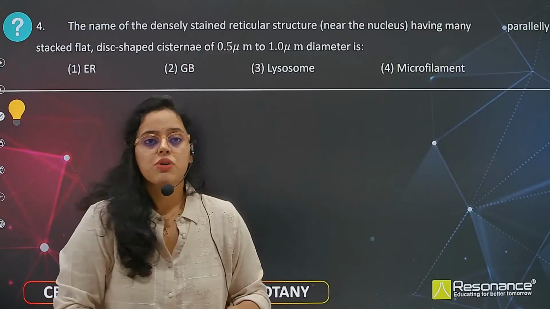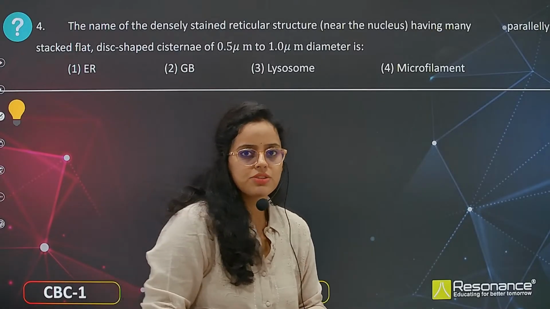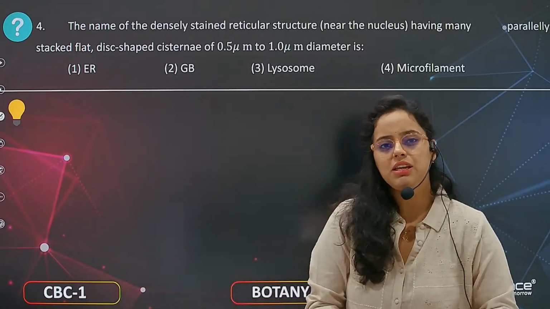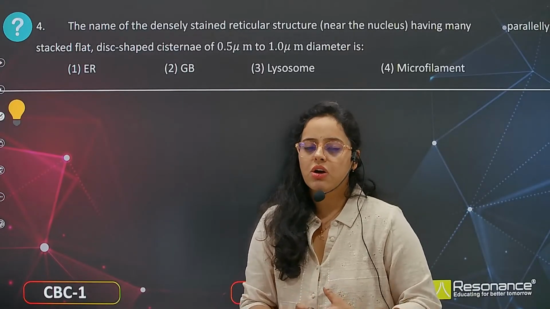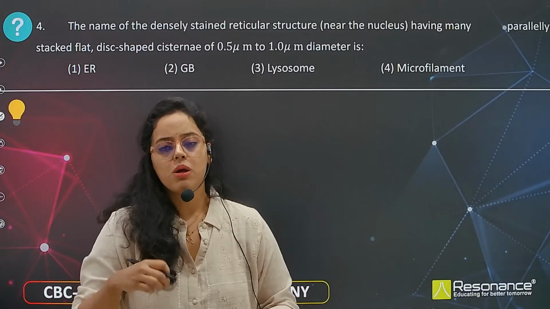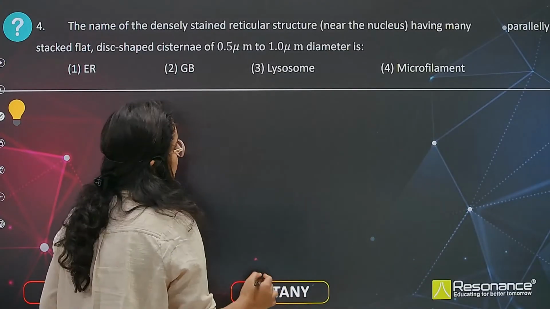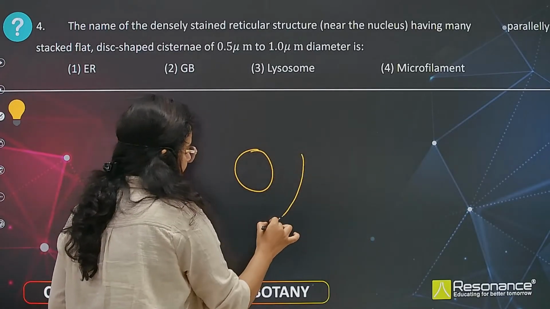Now coming to question number 4. Name the densely stained reticular structure having many stacked, flat, disc-shaped cisternae of 0.5 micrometers to 1.0 micrometers in diameter. These are also tube-like structures but flat.